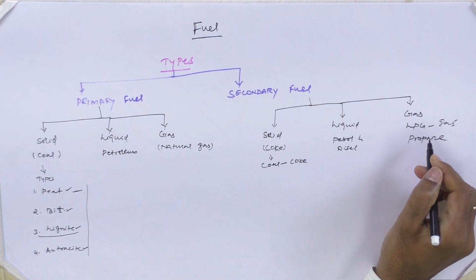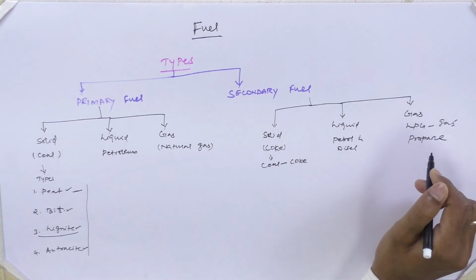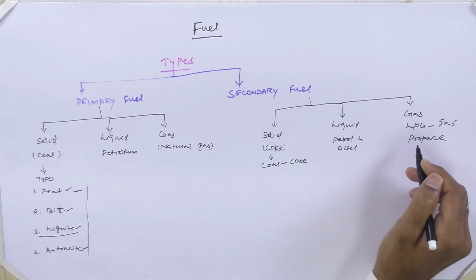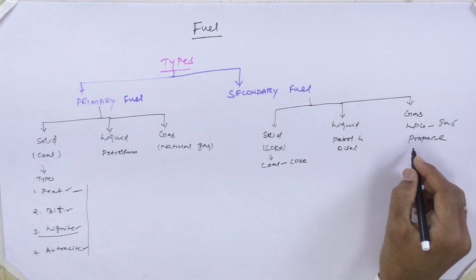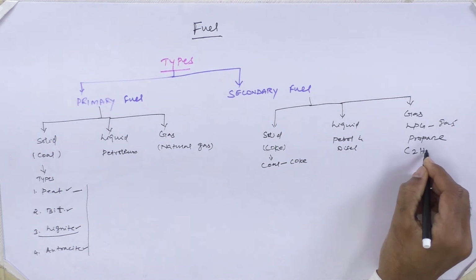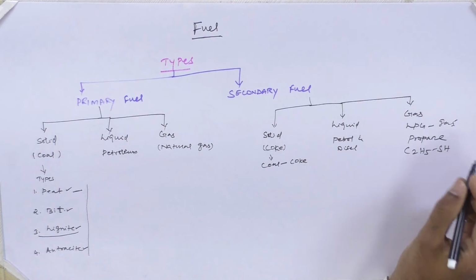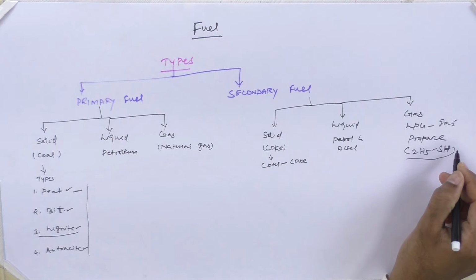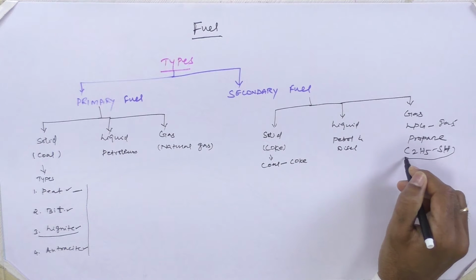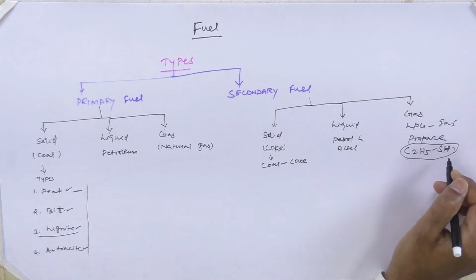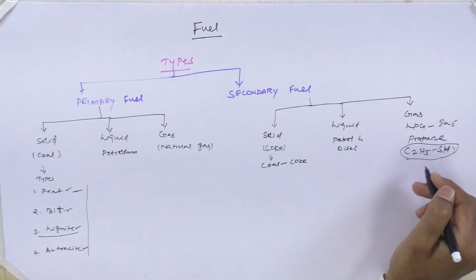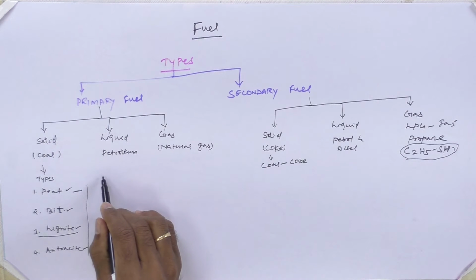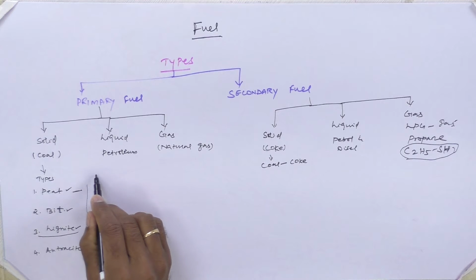Basically, this LPG is odorless in nature. In order to identify leakage in the domestic cylinder, during the filling process itself they add one more component called ethyl thiol alcohol, and during a leakage this compound is responsible for the foul smell. So based on the smell, we are able to identify the leakage of the LPG gas. So that's all about the classification of primary and secondary fuel.